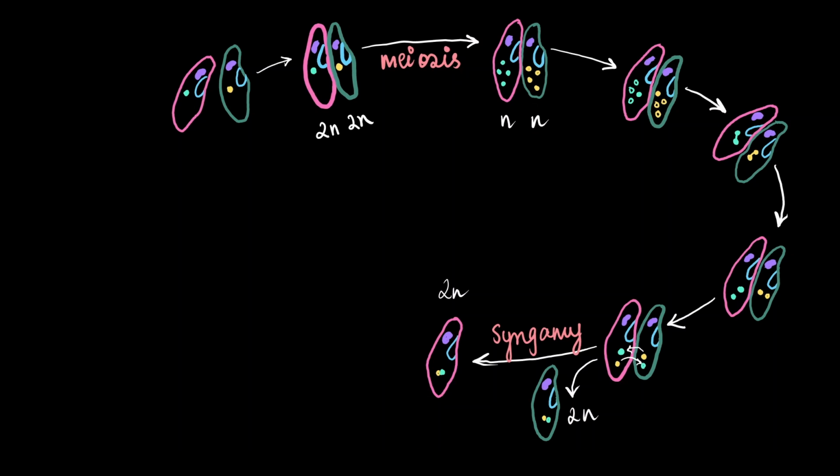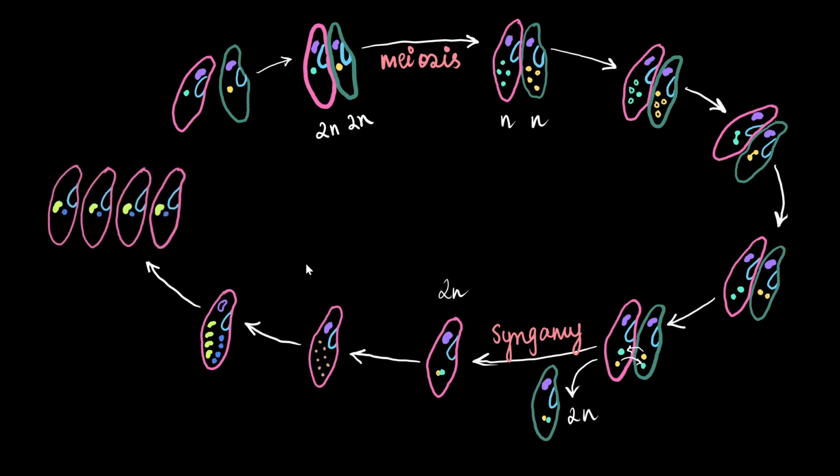The diploid micronucleus undergoes 3 rounds of mitosis to give rise to 8 micronuclei. The original macronucleus now starts to disappear. Out of the 8 micronuclei, 4 of them become new micronuclei and 4 of them become new macronuclei. The cell then begins to divide and gives rise to 4 cells, each with their own new micronucleus and macronucleus.